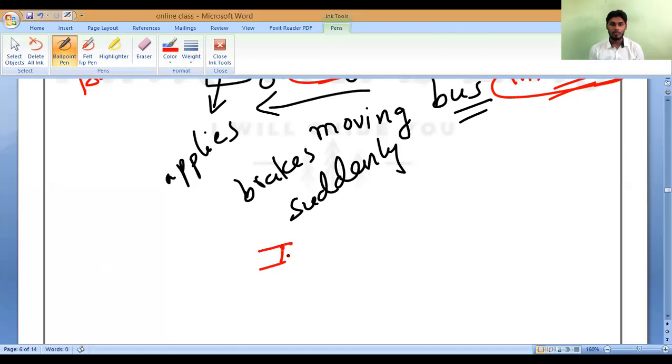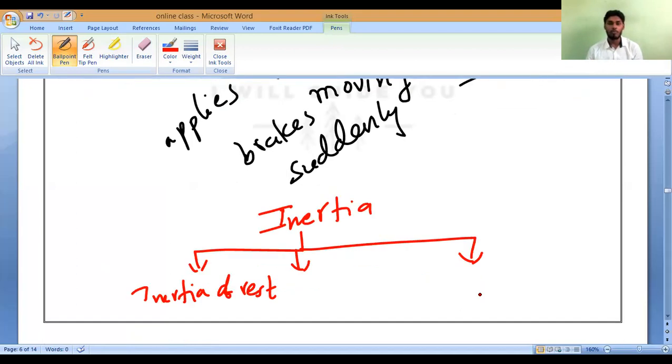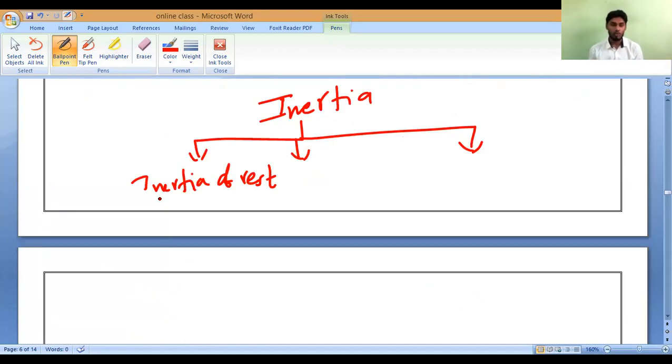Everybody, now note it down. Inertia will be of three categories. What is the first one? Inertia of rest. So this is the example when the bus is moving suddenly from rest to motion. So this is the inertia of rest.